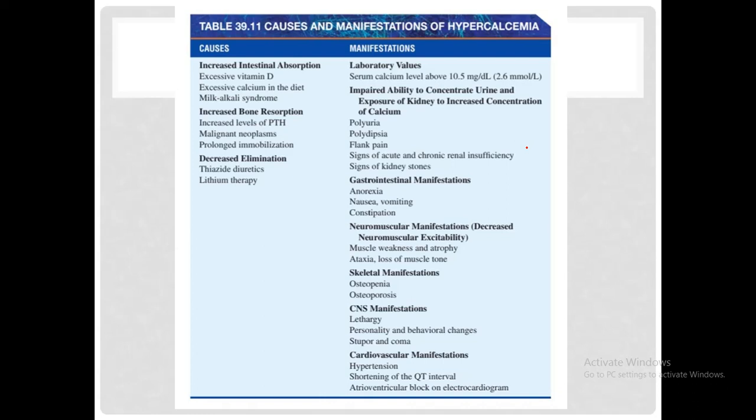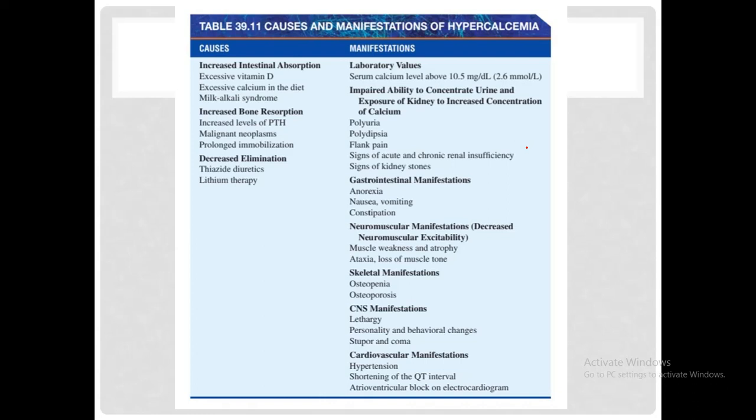The next point is increased bone resorption. So in patients with increased levels of parathyroid hormone, there would be increased bone resorption, and so the serum levels of calcium would increase. The other causes include malignant neoplasm and prolonged immobilization. Due to prolonged immobilization, the demineralization of bones starts, and hence the serum calcium levels increase. The malignancy effect I would explain further.